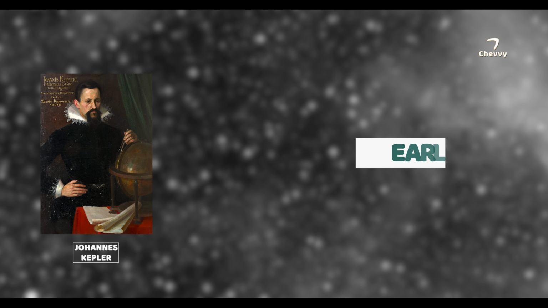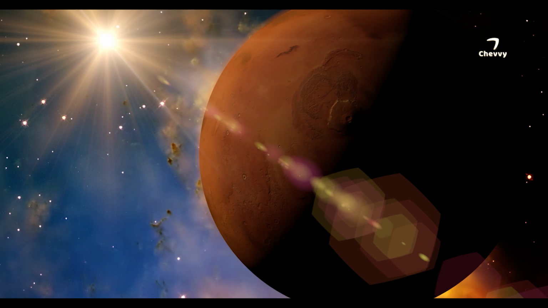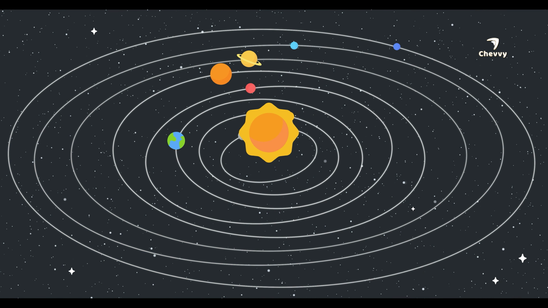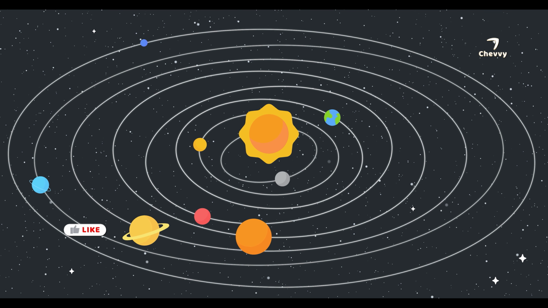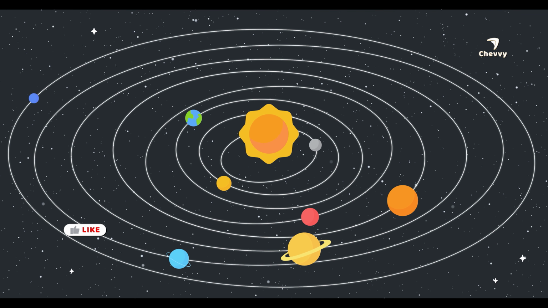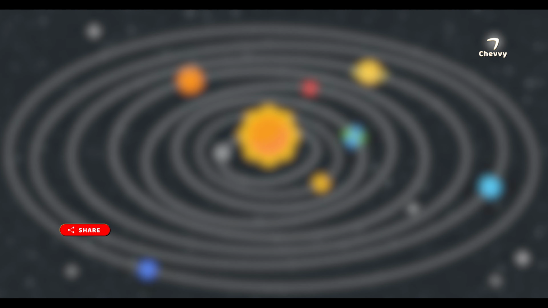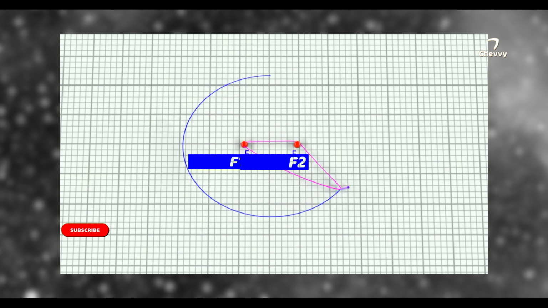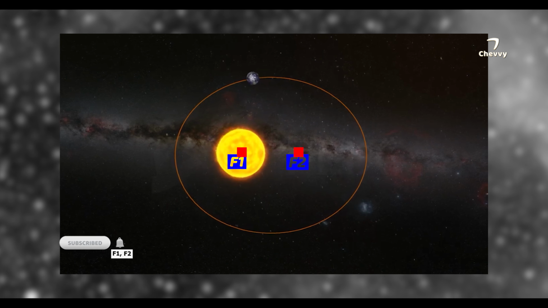In the early 1600s, Johannes Kepler described 3 laws of planetary motion. Kepler was able to condense his mentor Tycho Brahe's carefully collected data into 3 statements. Using these laws, we were able to define the motion of planets in a sun-centered solar system. Kepler's laws are still recognized as an accurate description of the motion of any planet and any satellite. Among the 3, only the law of ellipses will be discussed here. The law of ellipses explains that planets orbit the Sun in a path described as an ellipse, and the Sun is located at one of the foci of the ellipse.